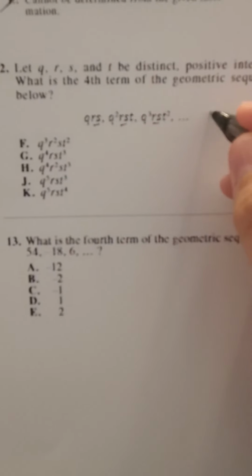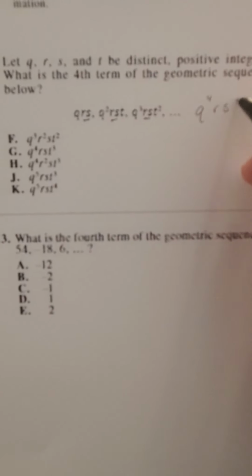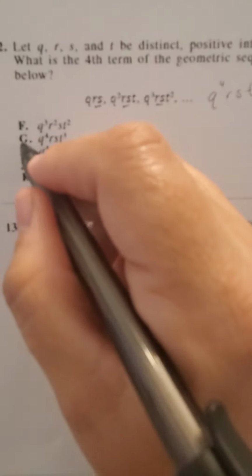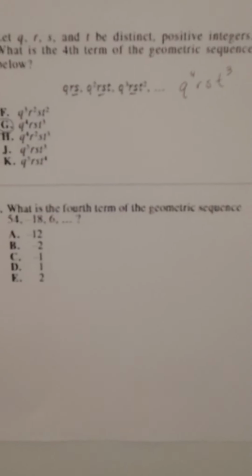So if I add another Q, that would be Q4. RS stays the same, and I'm at T squared. That would be T to the 3rd. So if I look, my answer is G. That one's not too bad. They like to throw questions like that at you sometimes without any numbers.